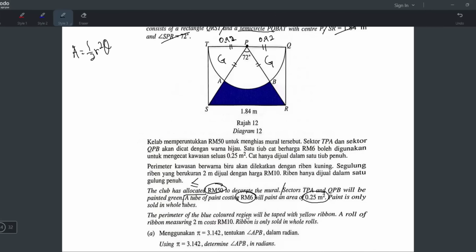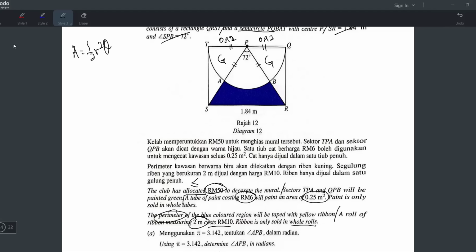The perimeter of the blue colored region, blue color this one, will be taped with yellow ribbon. So tape with yellow ribbon means you tape the perimeter, so only the outside line. So later I have to find the perimeter of the blue region. Okay, a roll of ribbon measuring 2 meter costs 10 ringgit. Ribbon is only sold in whole rolls. So later to find the cost, you have to find the perimeter and then divide by 2 and then multiply by 10, to get the RM cost for the ribbon.